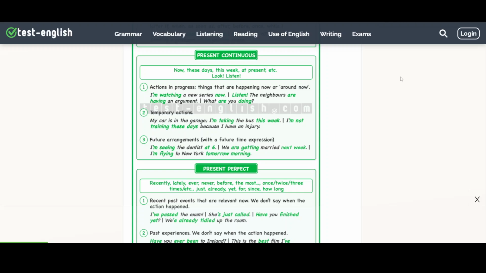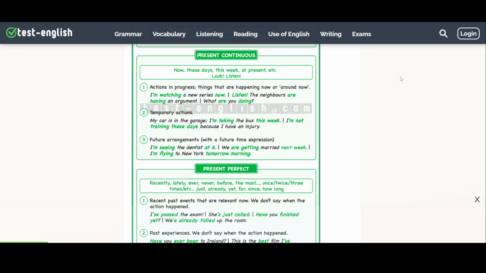Temporary actions. I usually drive to work. But because my car is in the garage, I'm taking the bus to work. Present continuous for a temporary action. I'm not training these days because I have an injury. I usually train every day. But at the moment, I'm not training because I have an injury.